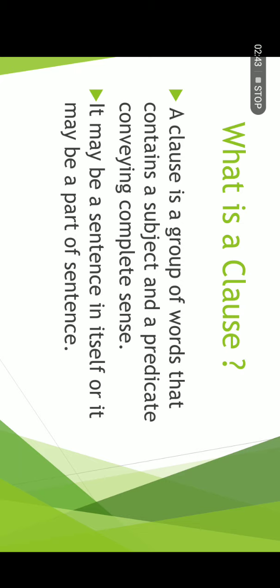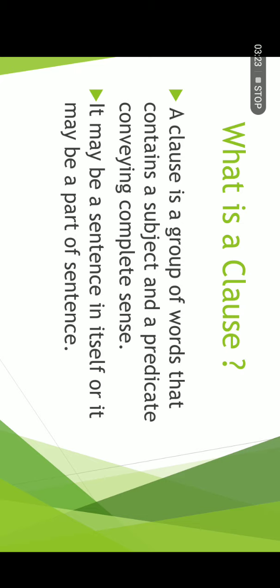It may be a sentence in itself or it may be a part of a sentence. Clear? As a sentence has two parts normally, clause and phrase. A clause can be a complete sentence in itself or it may be a part of a sentence. Okay, now we come to our next topic, that is types of clauses. Clauses are mainly of two types: principal clause and subordinate clause.